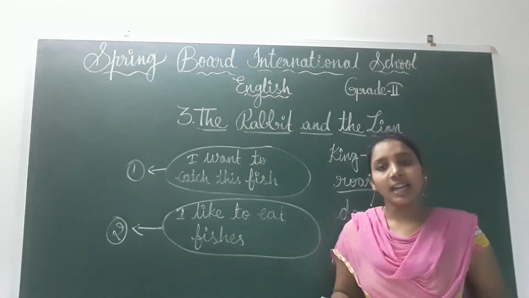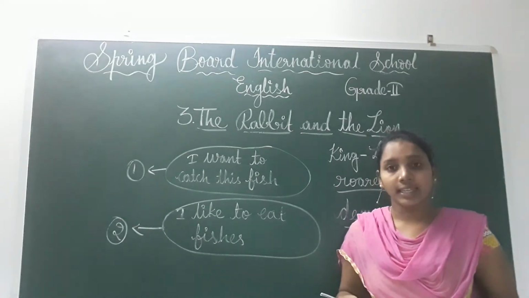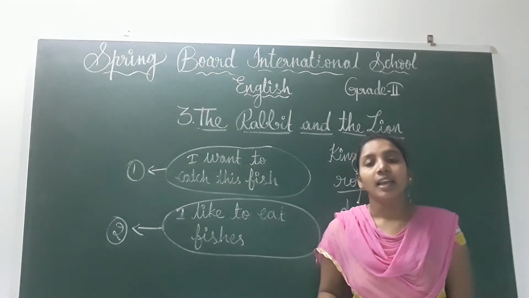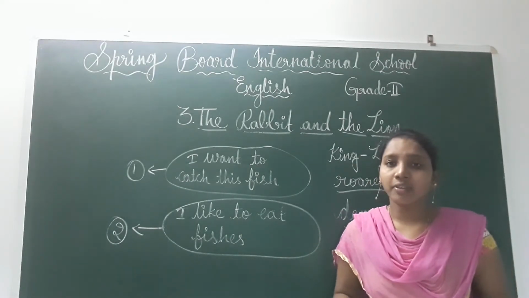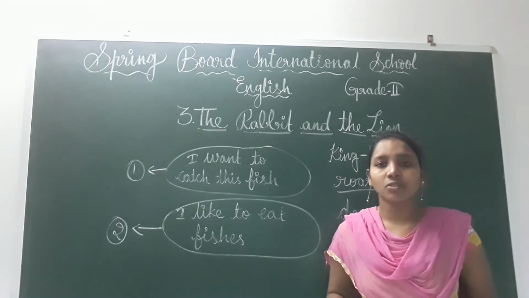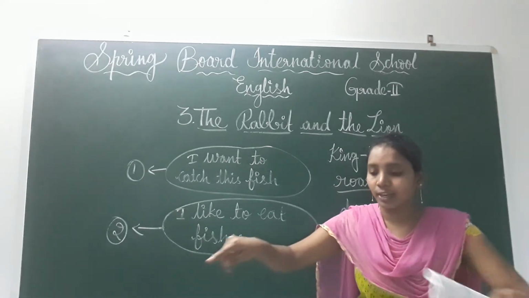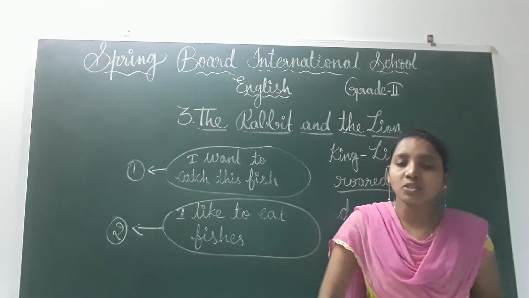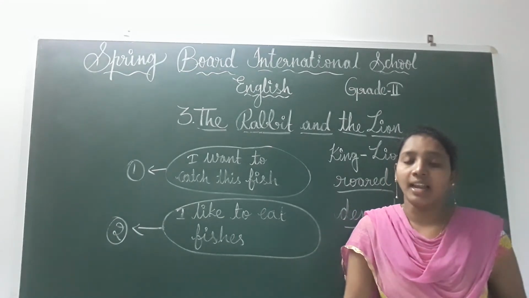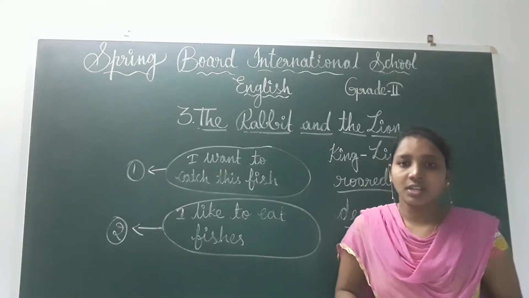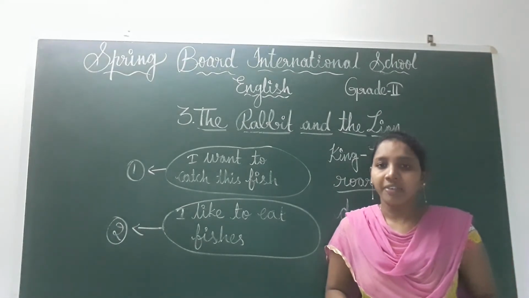See, the rabbit led the lion to a deep well. That means, do you know wells, children? Wells will be in villages, and in jungles also wells will be there, children. They are very deep, and in that deep well there will be water, children. Like that it will be a well.